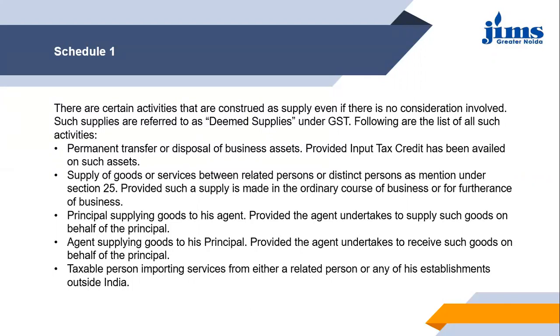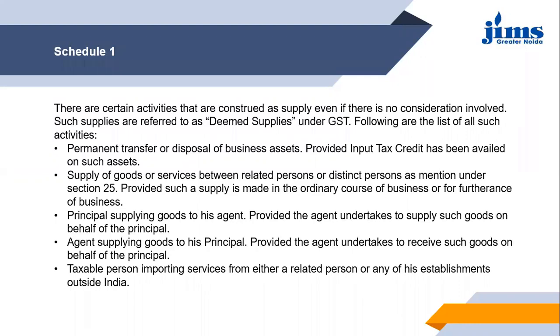Related here means officially either they are holding the same office, or they are in the employer-employee relation, or they are in the director's position of each other's organization, or they are holding more than 25% voting right or shares of the company, or they are controlled by any one person, or they both are controlling any particular person. In all these situations, the two persons can be the related persons.